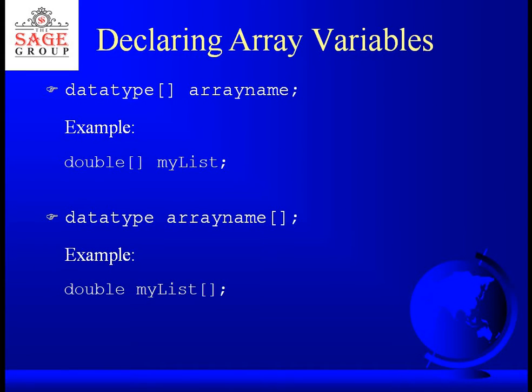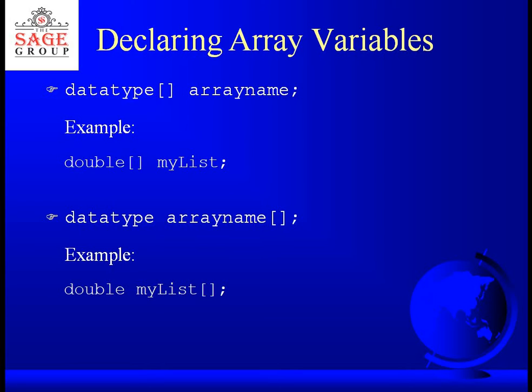There are other methods also. On your slide, you can see another way of declaring: data type, square brackets, array name. For example, double[] mylist. Now in these square brackets I have not assigned a number. When you don't assign a number, then when you run your program, whatever values you assign to this mylist, that number of values will define the size of mylist.